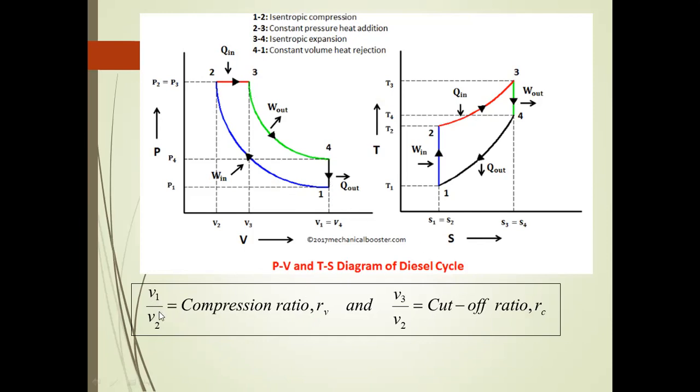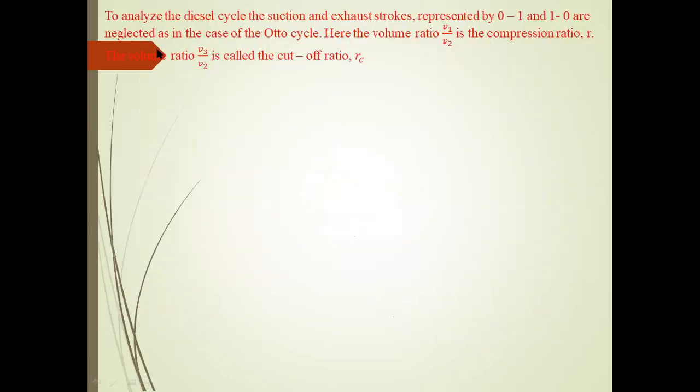From here, V1 by V2 is equal to the compression ratio denoted by r, and V3 by V2 is equal to the cutoff ratio, here rho or r suffix c. Some authors use r suffix c, some authors use rho. In the next slide, we will analyze the diesel cycle.